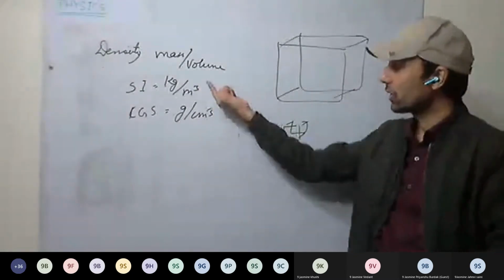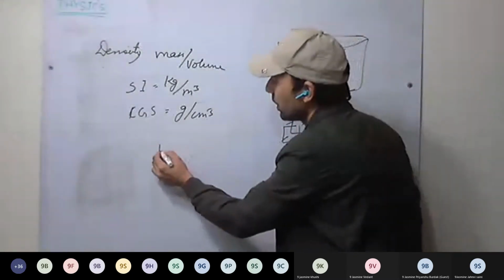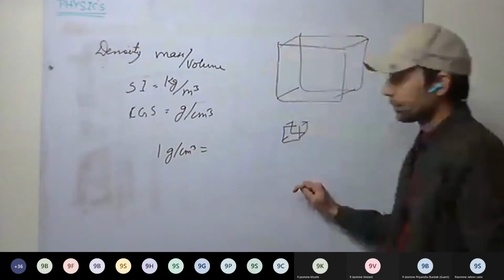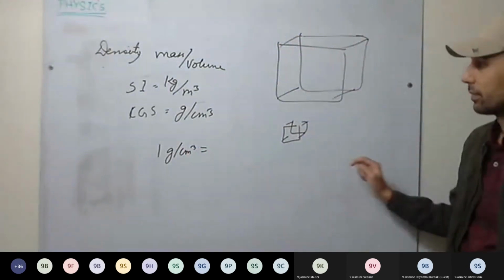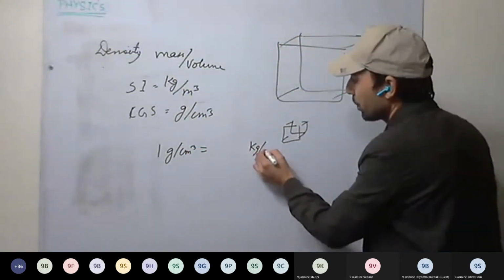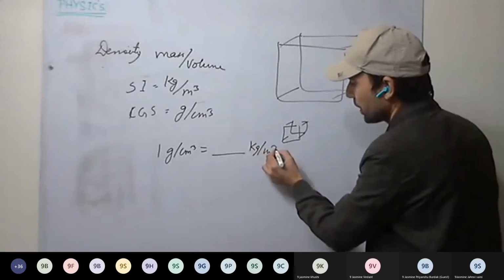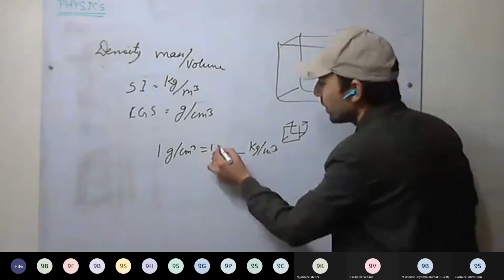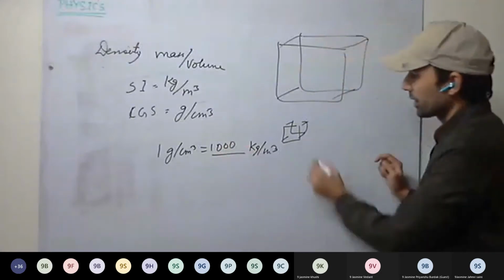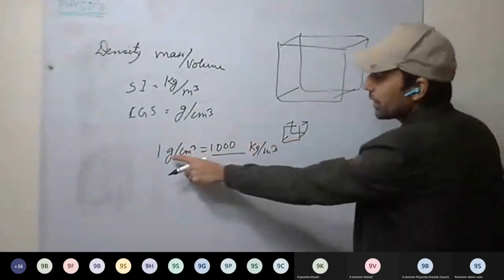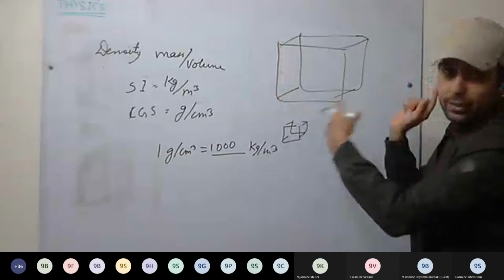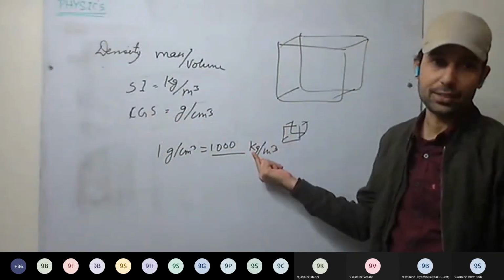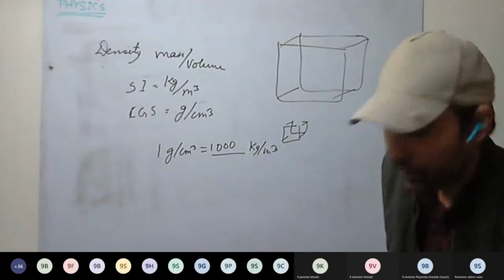And if we take out the relation, 1 gram per centimeter cube equals how much in kg per meter cube? It will be 1000. See here, in 1 centimeter cube, 1 gram is contained. In 1 meter cube, which is a bigger volume, it will be around 1000 kgs. And how did we get this?